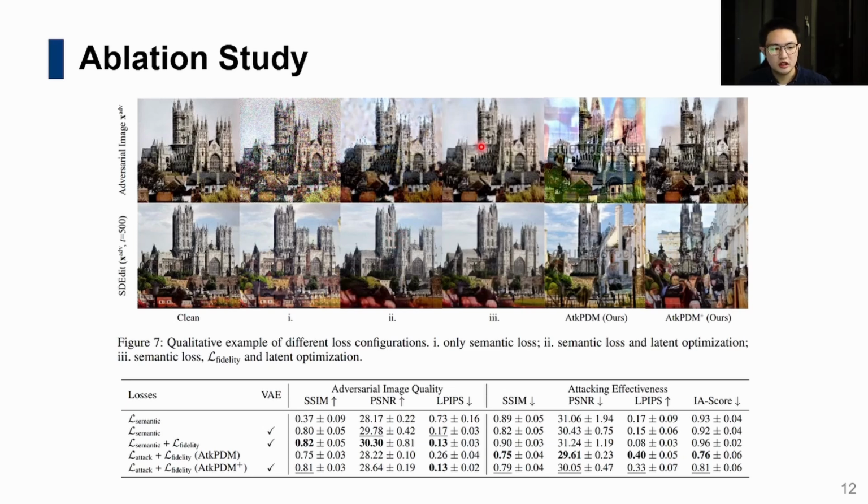Adding image fidelity loss as a regularization further improves the adversarial image quality, but the attacking effectiveness is again insignificant. Incorporating our proposed feature attacking loss and fidelity loss, the attacking effectiveness is significant, but the adversarial image quality is impractical to use. So we show that combining our latent optimization and attacking loss can significantly enhance both the adversarial image quality and attacking effectiveness, making it suitable for real-world scenarios.